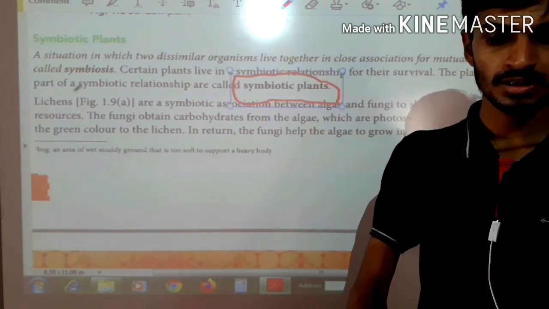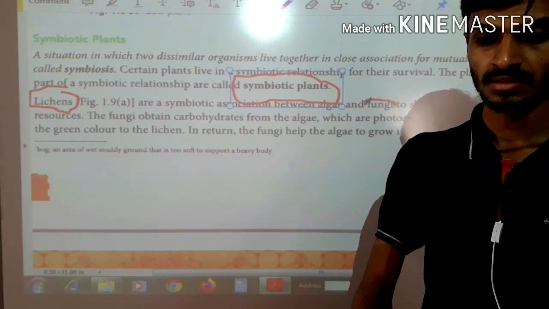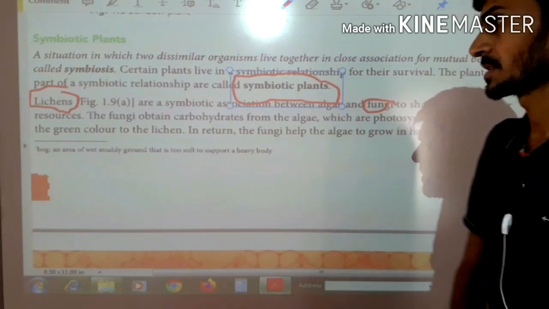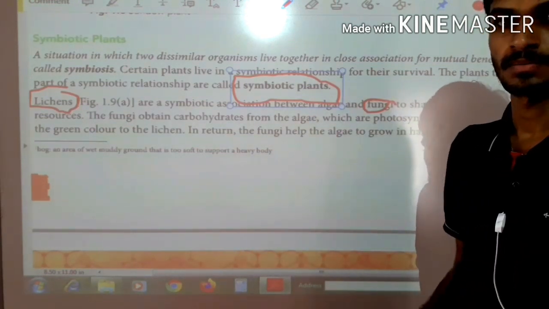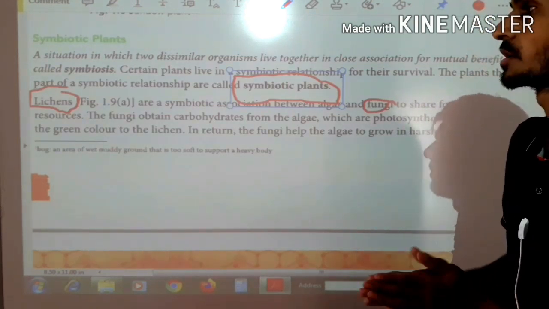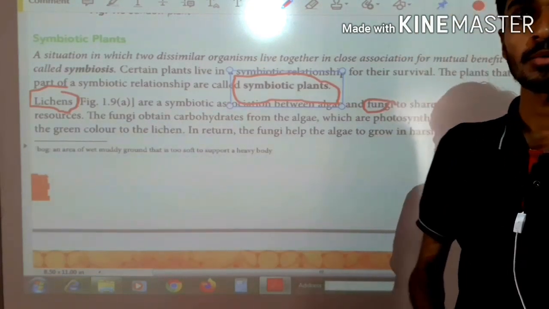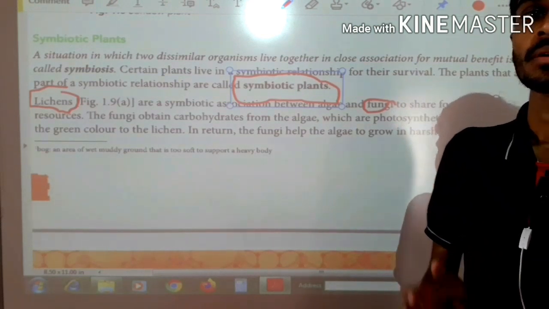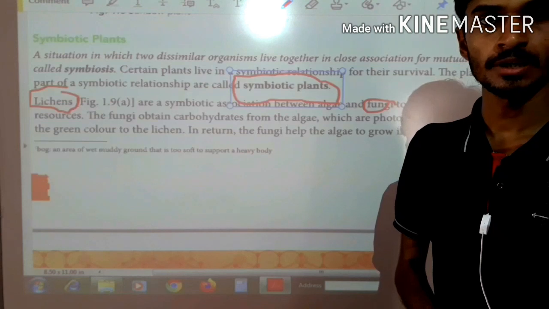If we discuss lichen, this is algae and fungi. Actually, what happens is that algae and fungi exchange their food for survival. Fungi obtain carbohydrates from the algae. Algae have the green pigment chlorophyll, so they can manufacture food easily.